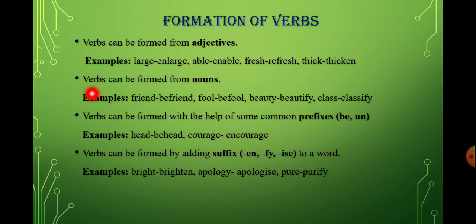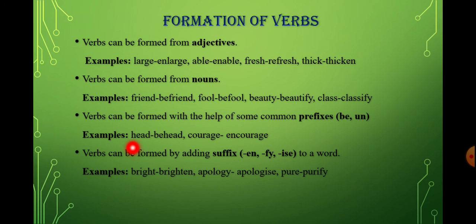Another point, verbs can be formed from nouns. Now how is a verb formed from a noun? You can see friend, and now what we get is befriend. Fool, befool. Beauty, beautify. Class, classify. Another point, verbs can be formed with the help of some common prefixes. Prefix means, here you can see be and un, which are used before a root word to form new words.